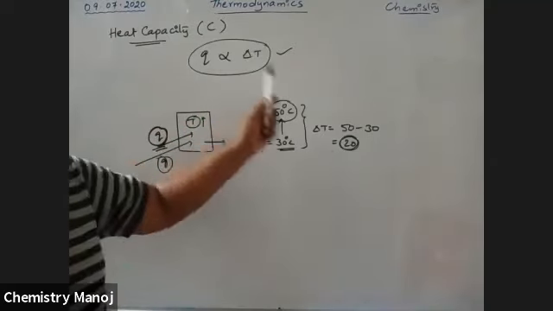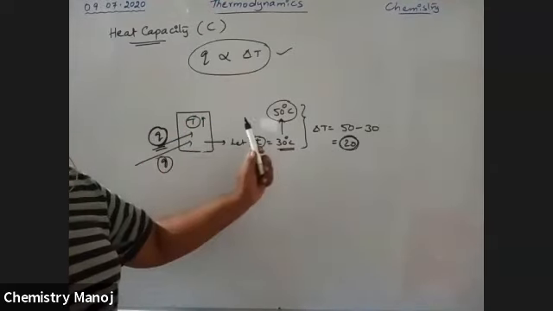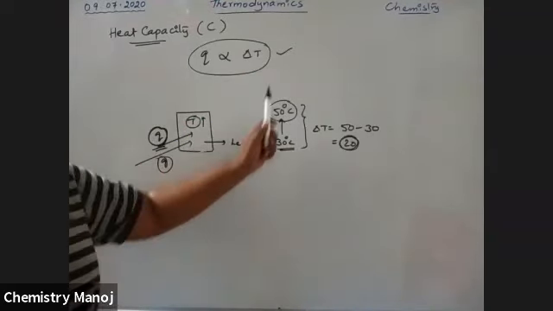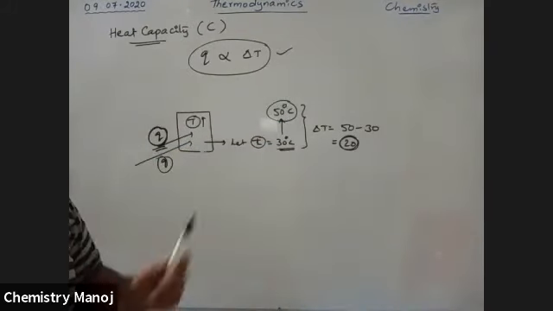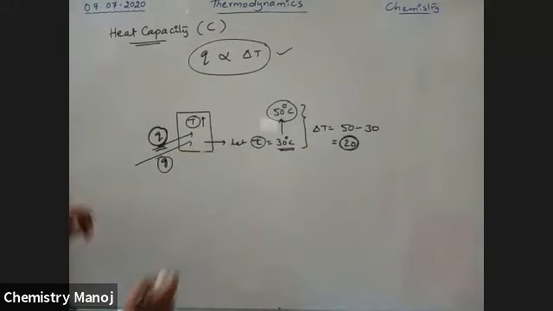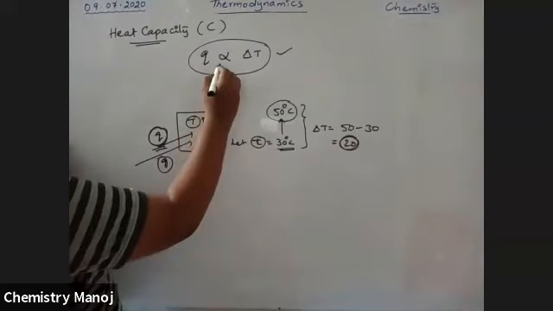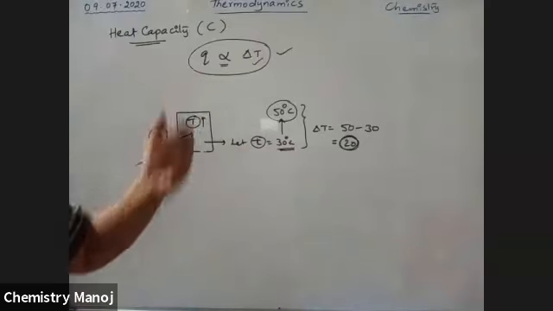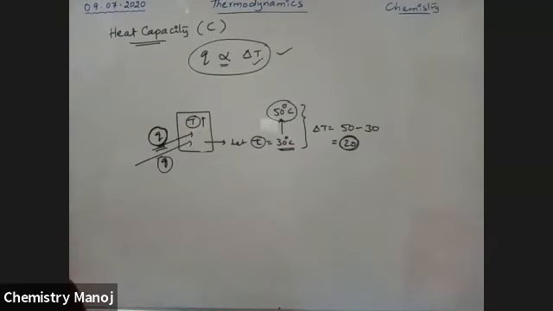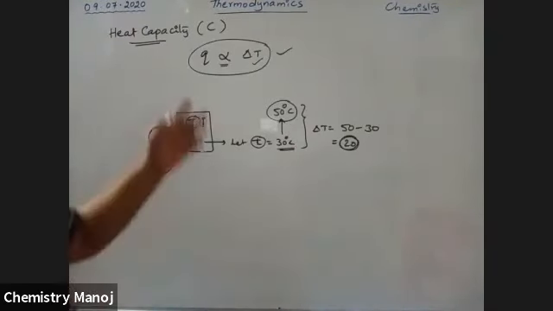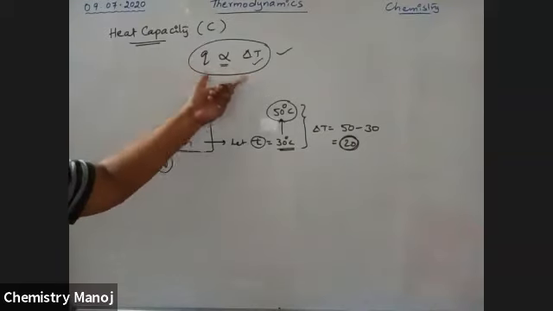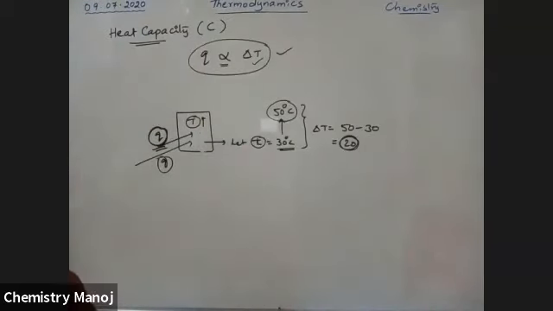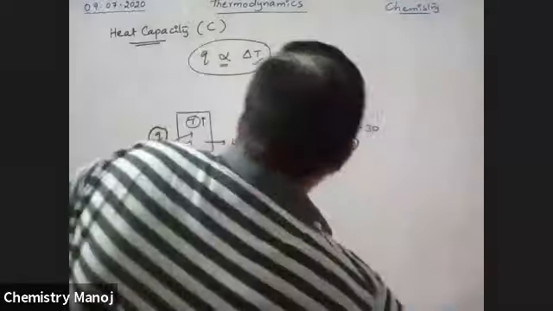Delta T is nothing but the change in temperature. The more heat is supplied, the more is the temperature change. So the heat supplied to the system is always directly proportional to the rise in temperature, that is the difference of temperature. It is the basic condition for heat capacity. See here.